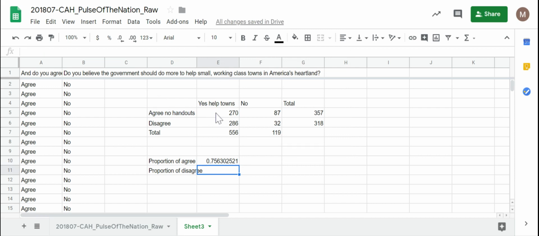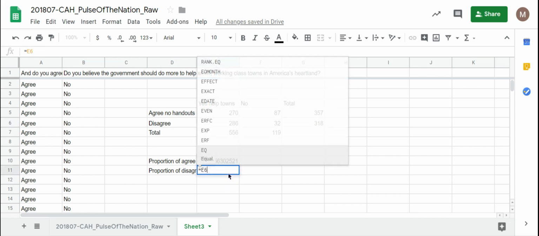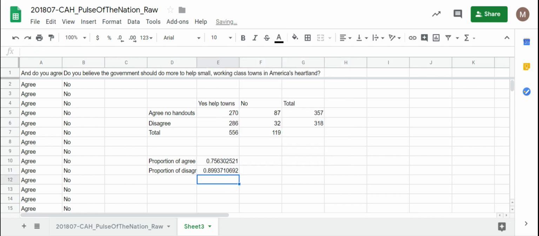75% of people who agree that the government should not be giving out handouts, 75% of them want us to help small towns, as opposed to the disagrees. This would be box E6 divided by box G6. Equals E6 divided by G6, 89%. So there is a difference there. How much of a difference?